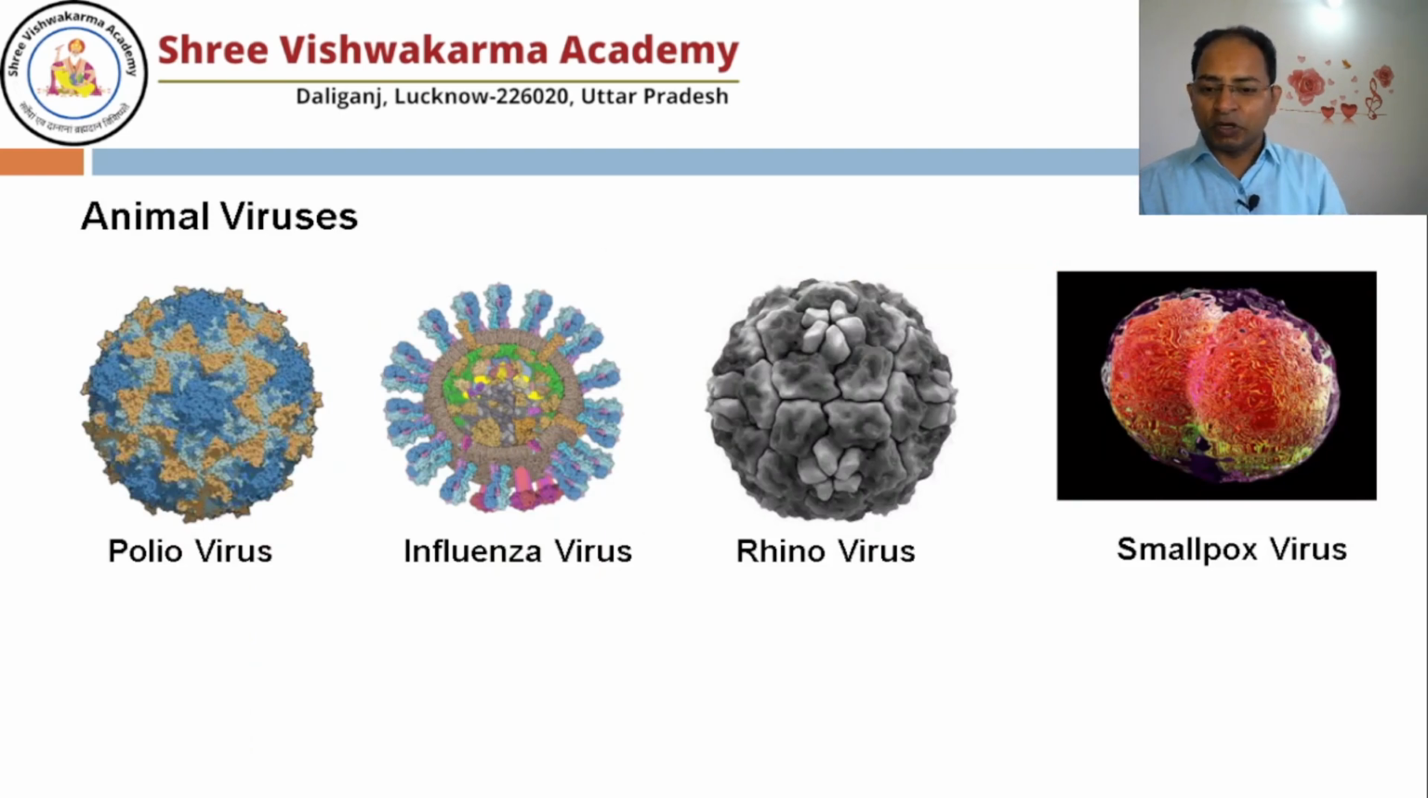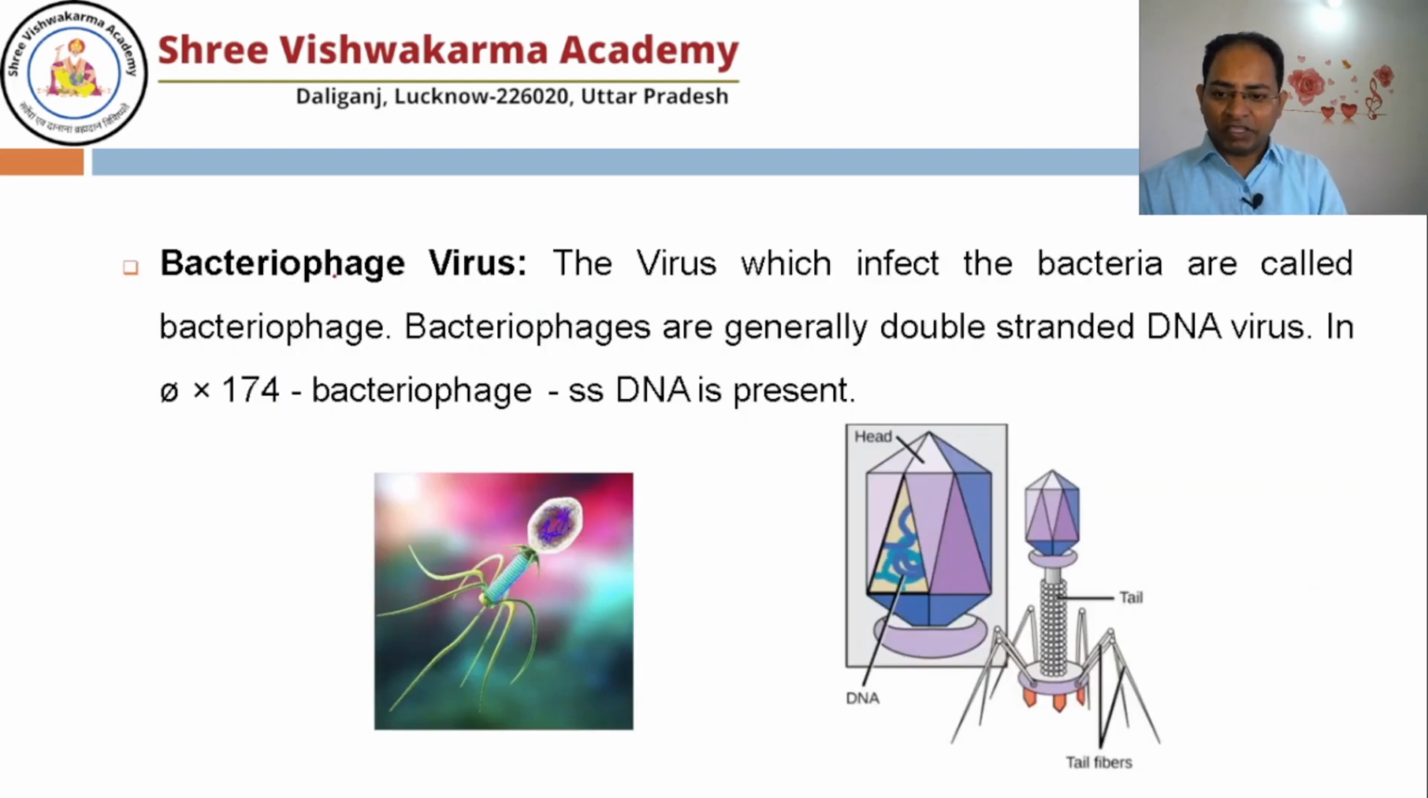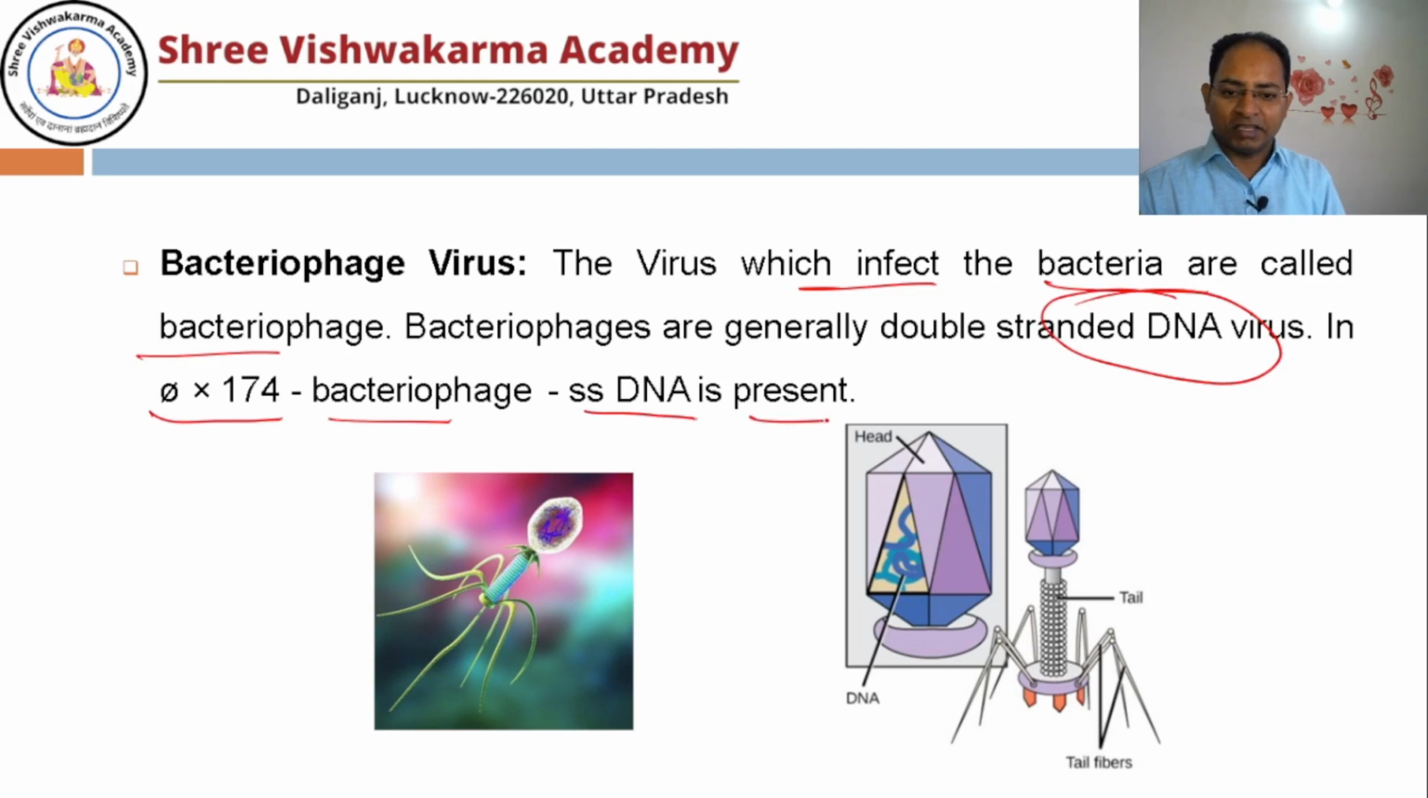Some of the pictures, beautiful pictures you can see. This is polio virus, this is influenza virus, this is rhinovirus, this is smallpox virus. Bacteriophage virus you can see. The virus which infect the bacteria are called bacteriophage, and they have the double stranded DNA. But in the another phage, phi X 174 bacteriophage, here it have the single stranded DNA.